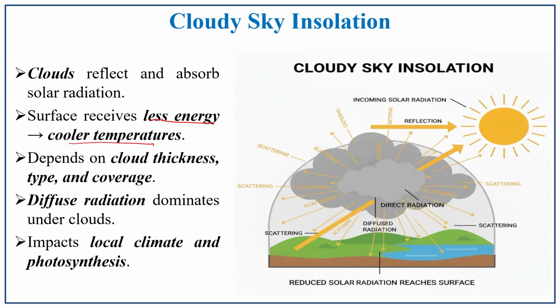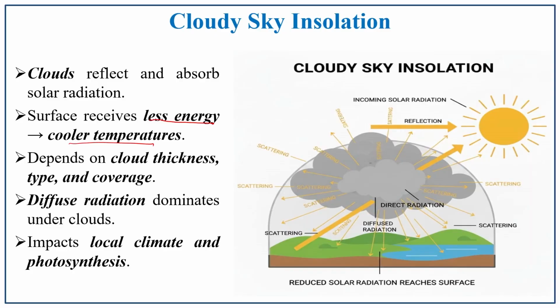and it depends on the cloud thickness, type and coverage. In upcoming lectures we will be discussing the various types of clouds. Clouds have various densities and characteristics, and because of those characteristics, the incoming solar radiation will also be affected. Diffuse radiation dominates under these clouds, and the local climate and photosynthesis process are highly influenced by cloudy sky insolation.